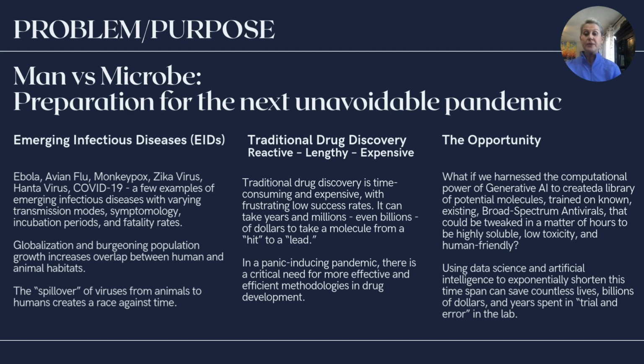To combat the inevitability of an EID, we need broad spectrum antivirals, or BSAs, at the ready. But discovering and creating drugs is neither quick nor cheap and can take up to a decade and millions or even billions of dollars to go from a hit to a lead. A hit is a molecule that proves effective against a target in a lab, but this might be too large to fit into pill form for a human to consume, or too toxic, or not physiologically soluble. A lead is a molecule that is safe for human consumption that effectively targets the intended virus.